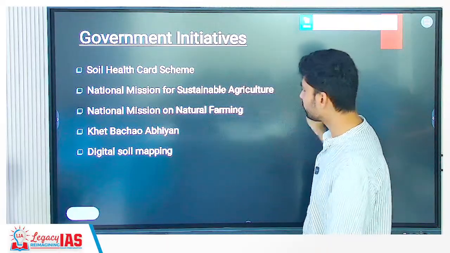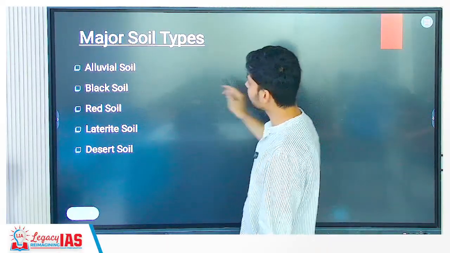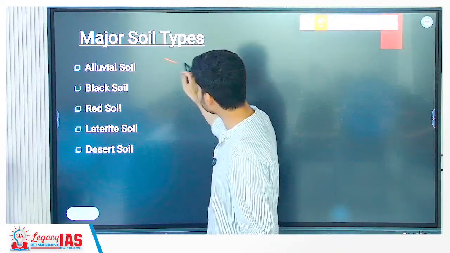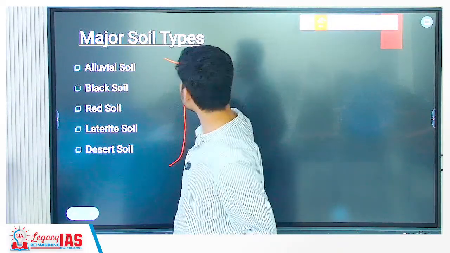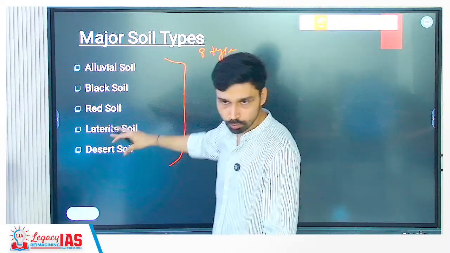So these are the initiatives that we have seen, the same things written. Government initiative in this regard. Major soil types, this is from a static part. I think we have extensively covered it in class, no need to repeat. How many types of soil in total? The study lists 8 soils. Out of that, these are the 4 or 5 major ones.